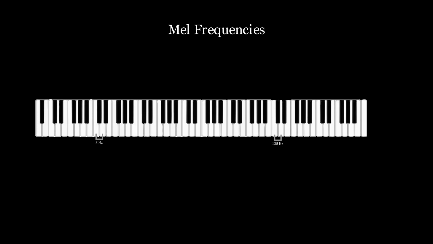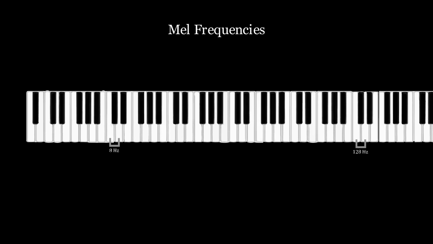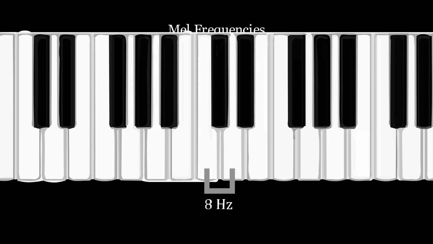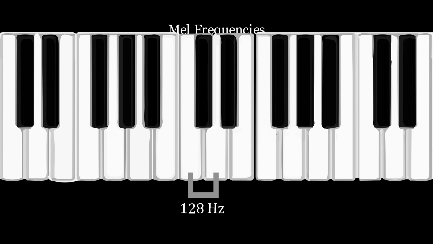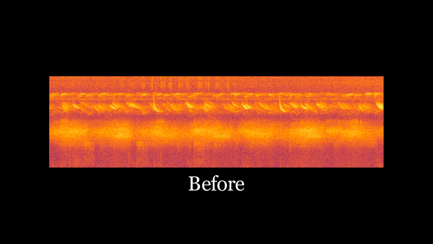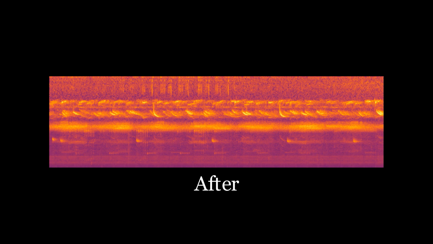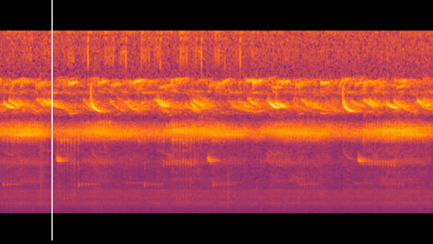If you look at a piano, the gap between the keys in terms of frequencies is not regular. That is why between C2 and D2 there is only 8 Hz, whereas between C6 and D6 there is a large gap. Mel frequencies counteract this difference between frequencies and the perception of sound using a nonlinear mapping of the actual frequency range. By applying this mapping to our spectrogram, we can better extract audio information.